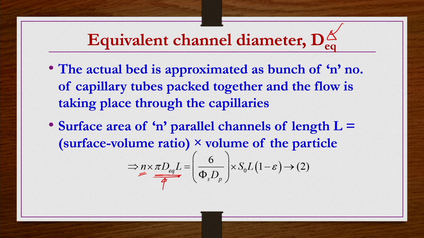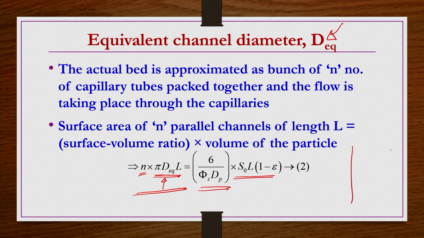Now coming to the real packed bed. The left hand side is about the capillaries, which is equivalent to our packed bed, simplified. Now about the packed bed, 6 by phi s dp is what? It is the surface to volume ratio of the particles irrespective of the size and shape. It is true for all sizes, all shapes, regular particles. This one is multiplied by the volume of the particles.